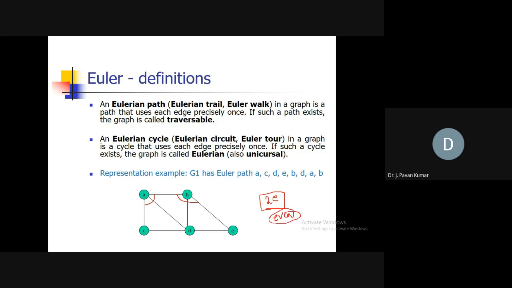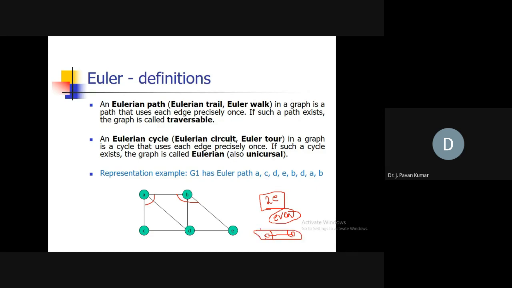So we cannot have a graph with an odd number of odd degree vertices. We can say only an even number of odd degree vertices is possible. Like you can consider a simple graph with two vertices. Now how many vertices do we have with odd degree? 2. Why? Because for this the degree is 1, and for this also the degree is 1, so the number of odd degree vertices will be 2.